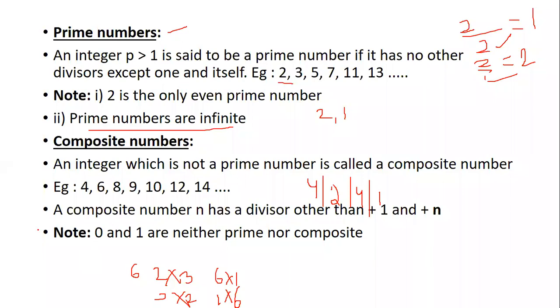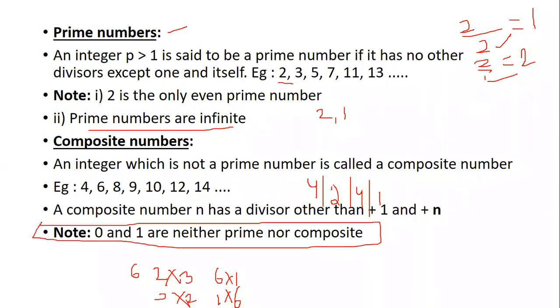Okay, and this note is important. 0 and 1 are neither prime nor composite. Okay, 0 and 1, you cannot take it under prime also. Why is 1 not taken under prime? Because it has to be greater than 1. You cannot take 1 as prime number. It has to be greater than 1.